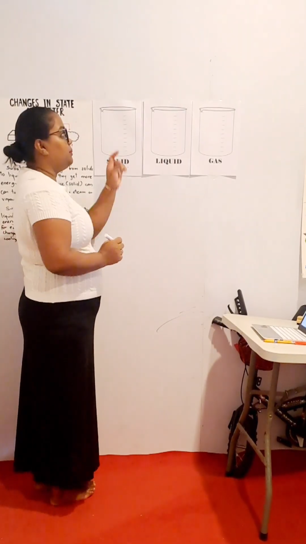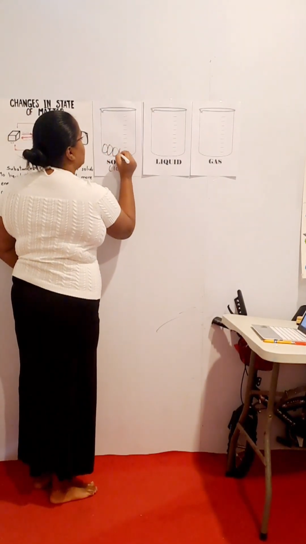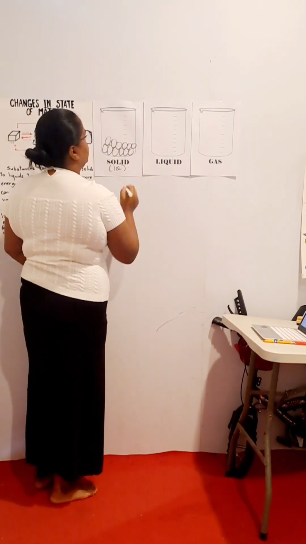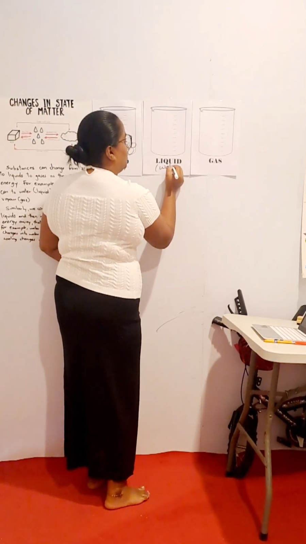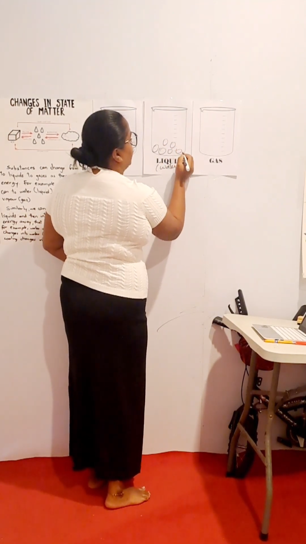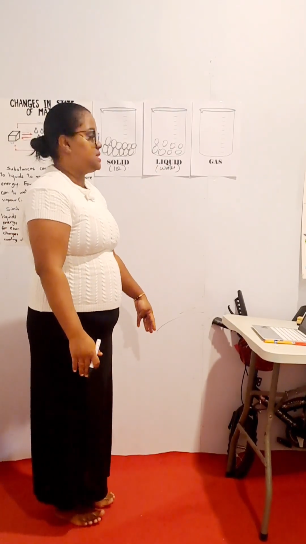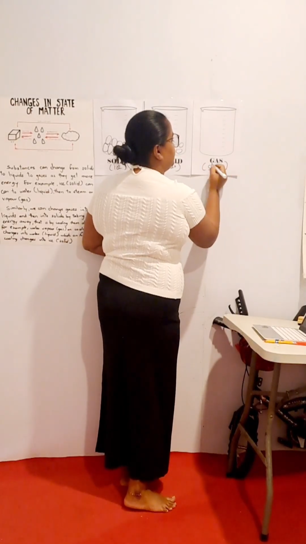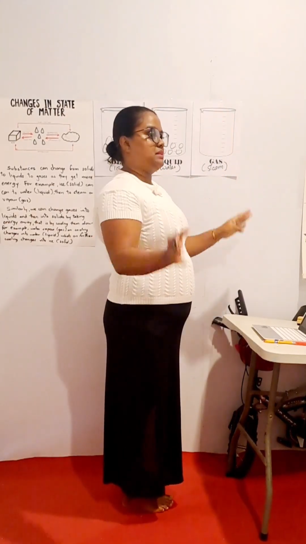And how are the particles arranged in solids? They are closely packed together. And what about liquid? Water. Thank you, children. They have gaps between them. With gaps, they are able to vibrate. Good. And what about gas? Steam. And how are the particles arranged? They are further apart. Good.